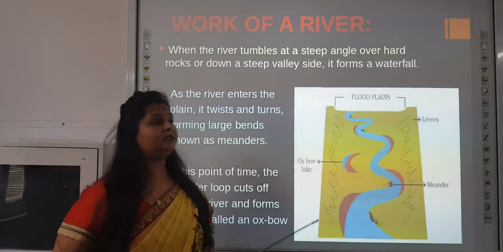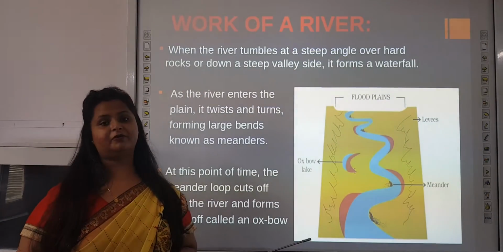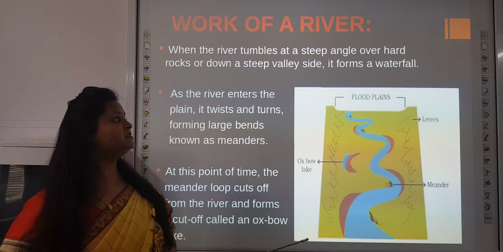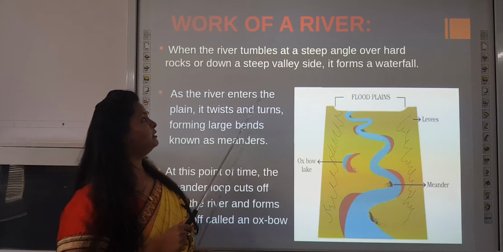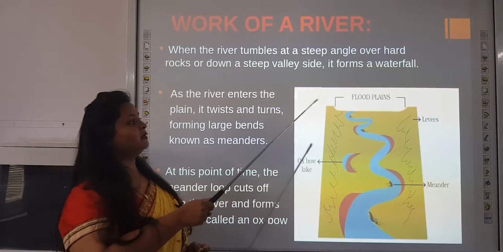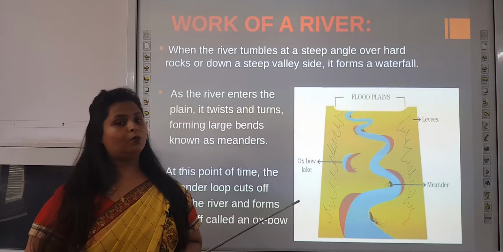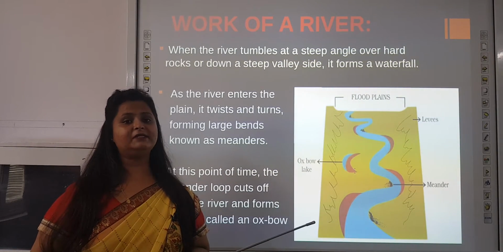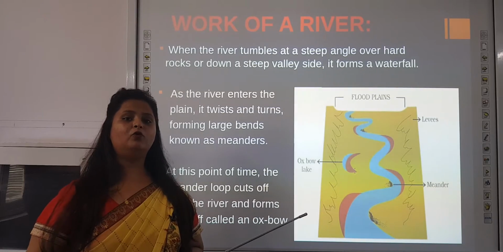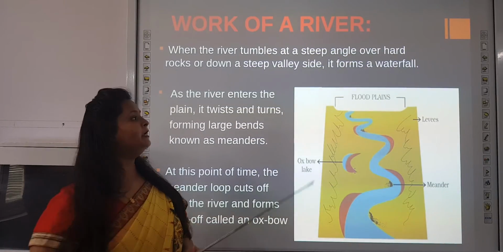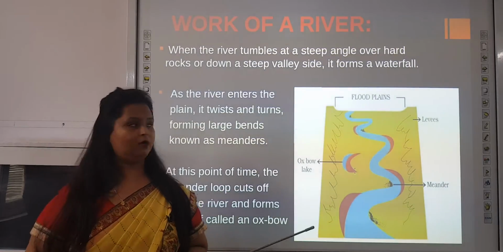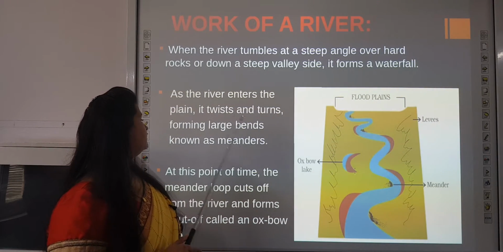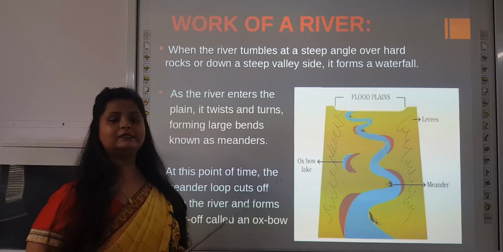Further we move on to the next slide, that is work of a river. How does a river work? When the river tumbles at a steep angle over hard rocks or down a steep valley side, it forms a waterfall. Okay, now how does a waterfall form? When the water flows downwards from a steep angle, it forms a waterfall. As the river enters the plain, it twists and turns, forming large bends known as meanders.